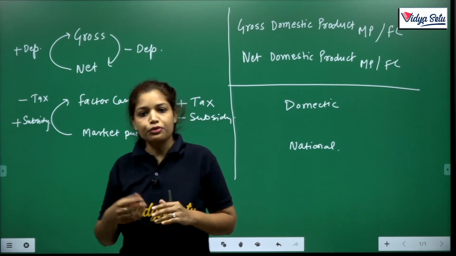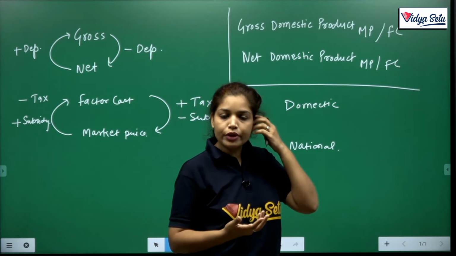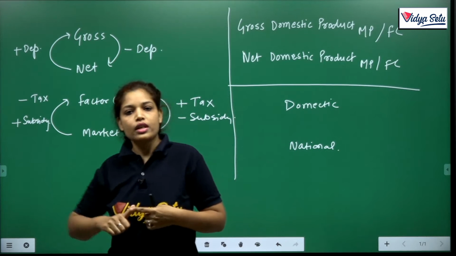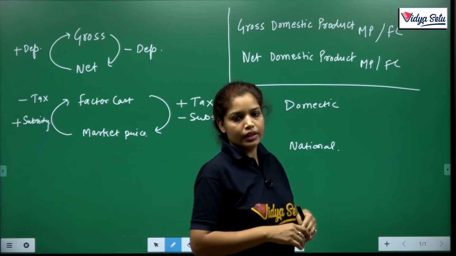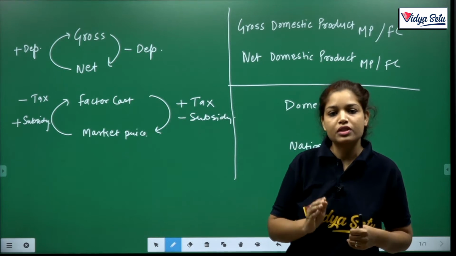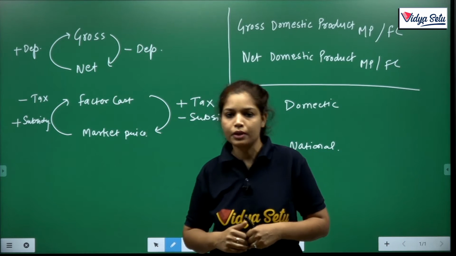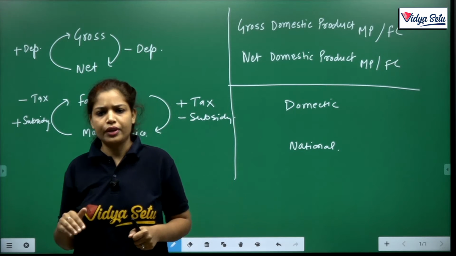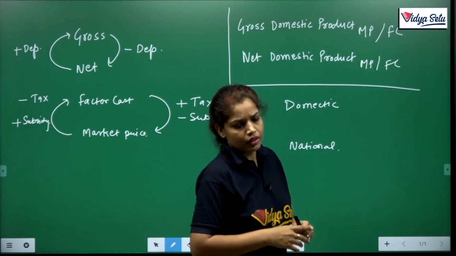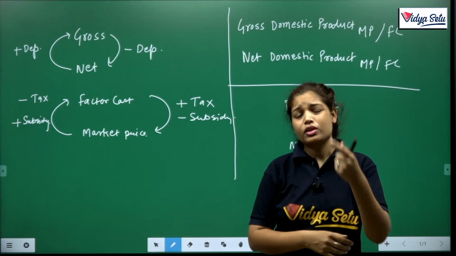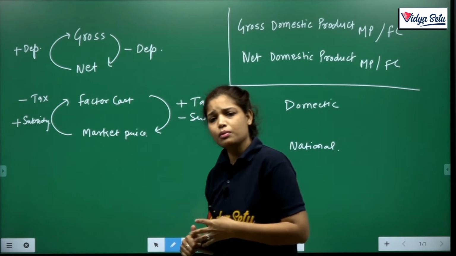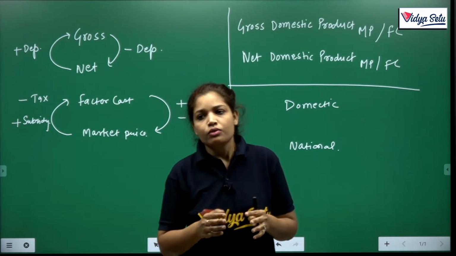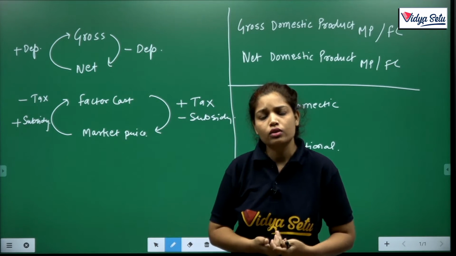So in this, what is the definition of GDP? Basically, production of goods and services in an accounting year in the domestic territory of India is known as GDP. Clear? Further, we take it at market price or factor cost respectively. Clear? So the domestic territory means geographical boundaries, political boundaries, water territorial limits and air territorial limits.